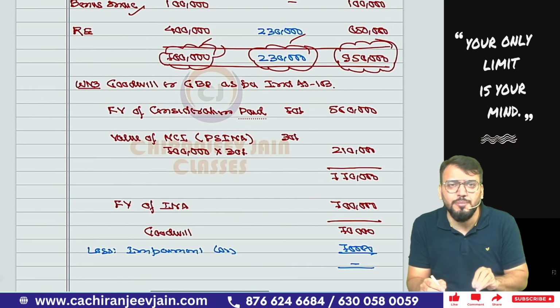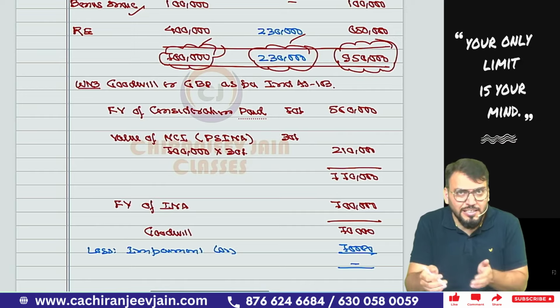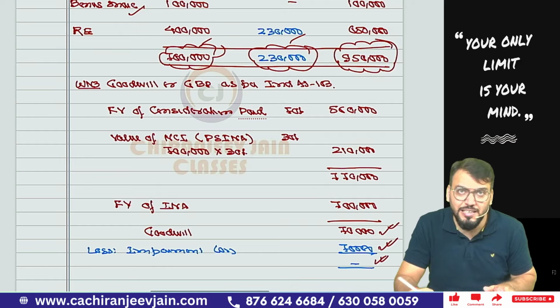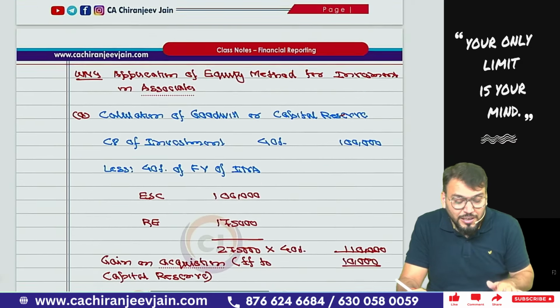Then we'll calculate goodwill or gain on bargain purchase. It will be the same because the information related to this particular working note does not change. So the same working note will be done, and the goodwill will come the same 70,000. However, impairment loss is there, 70,000, so therefore goodwill will be nil. Correct. This you can calculate on your own. Then we'll come to working note number 4.